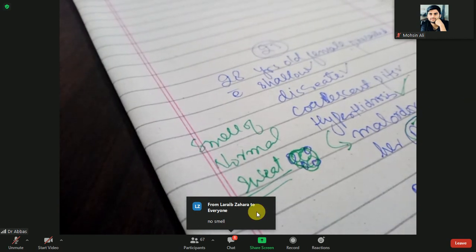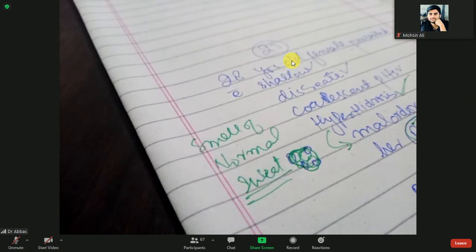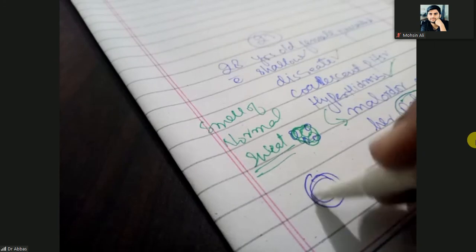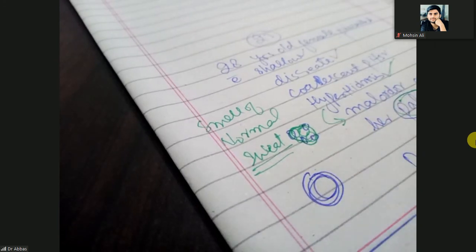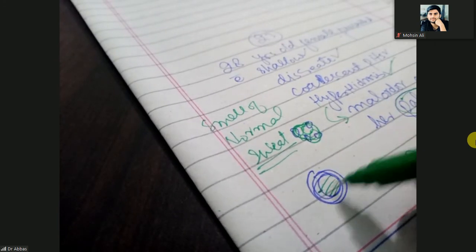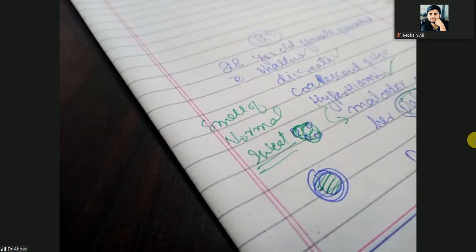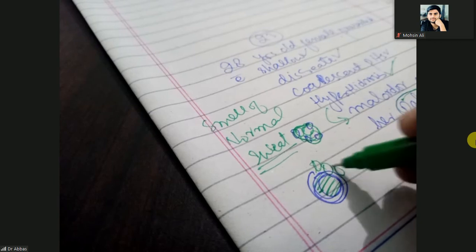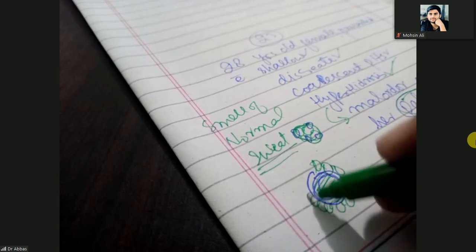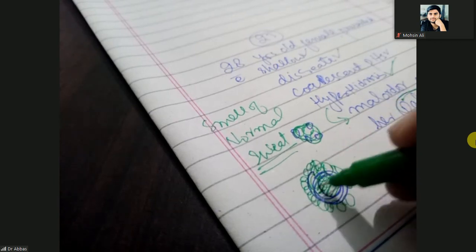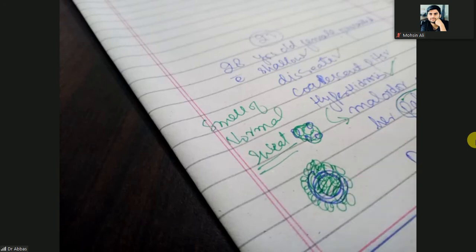Normal sweating has no smell, it is odorless. When sweating occurs, it is a very good culture for the proliferation of bacteria, and that bacteria will make the sweat smelly.